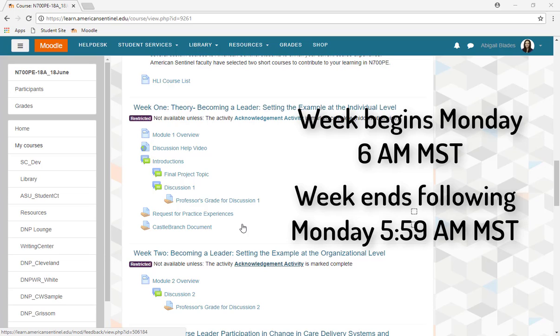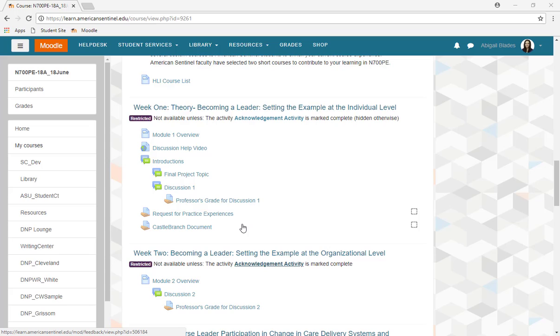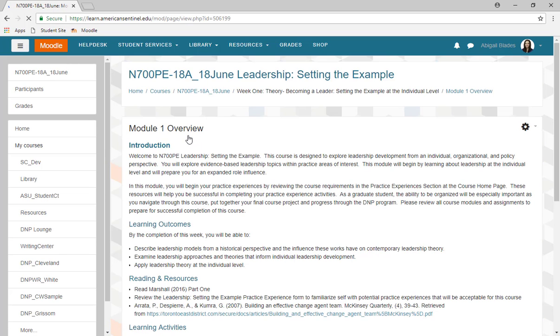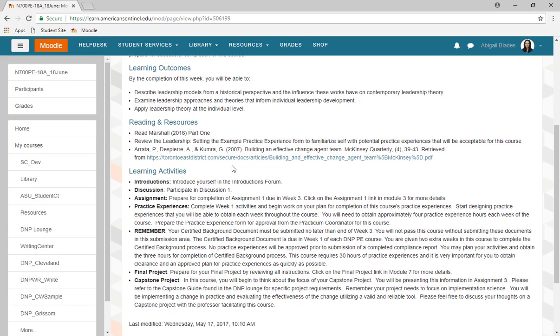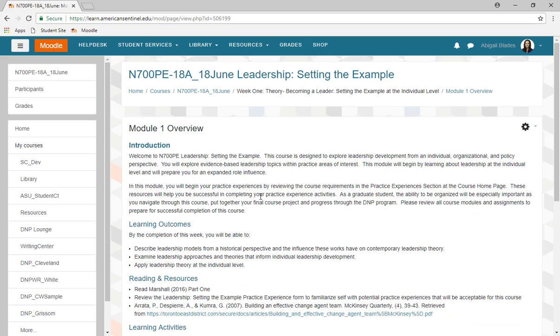Remember, a week begins on Monday at 6 a.m. Mountain Standard Time and ends the following Monday at 5:59 a.m. Mountain Standard Time. Every week, you will begin by opening up the Module Overview link. The Overview link is important as it contains the learning outcomes for the week as well as the reading assignment for that week of the course. You will use the reading assignment to answer your discussion question and for future assignments.